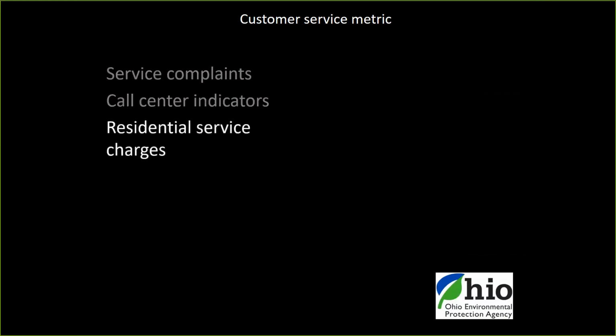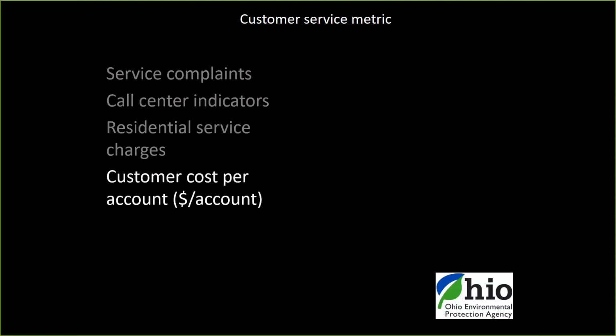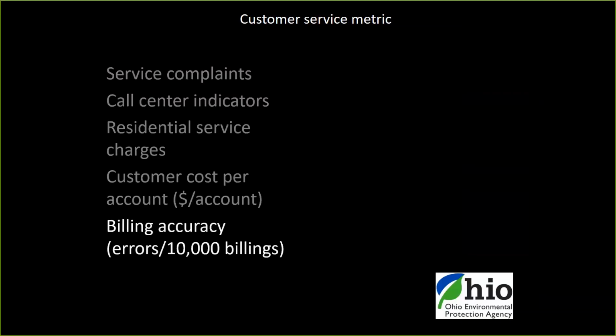Customer service metric. This is the one that you get to determine what you would like to track for your system. I've got a whole list of potential suggestions. You may come up with something else. One might be service complaints or call center indicators, maybe a response time for requests for service. Residential service charges is a potential. The customer cost per account, dollars per account, might be something you want to look at. Or billing accuracy. How many errors do you see in, say, 10,000 billings, for example?